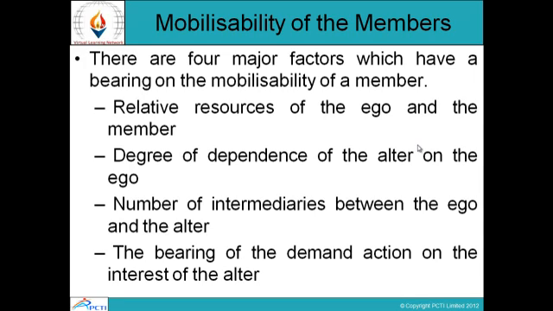Mobilizability of the members. There are four major factors which have a bearing on the mobilizability of a member: relative resources of the ego and member, degree of dependence of the alter on the ego, number of intermediaries between the ego and the alter, and the bearing of the demanded action on the interest of the alter.